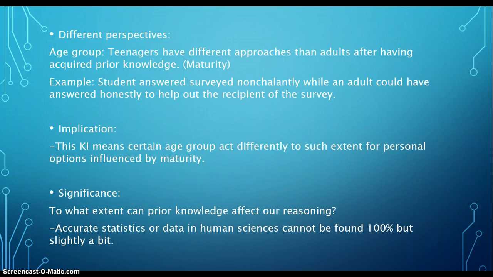The implication from this knowledge issue is that certain age groups acted differently, to the extent that personal opinions influenced by their maturity led to inconsistent data. The significance of this is that we can never be 100% sure of accurate statistics or data in the human sciences, but we can have a certain degree of accuracy.